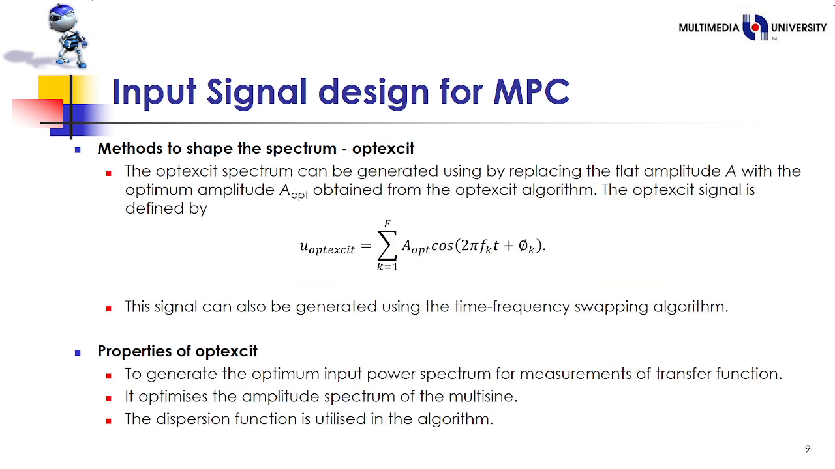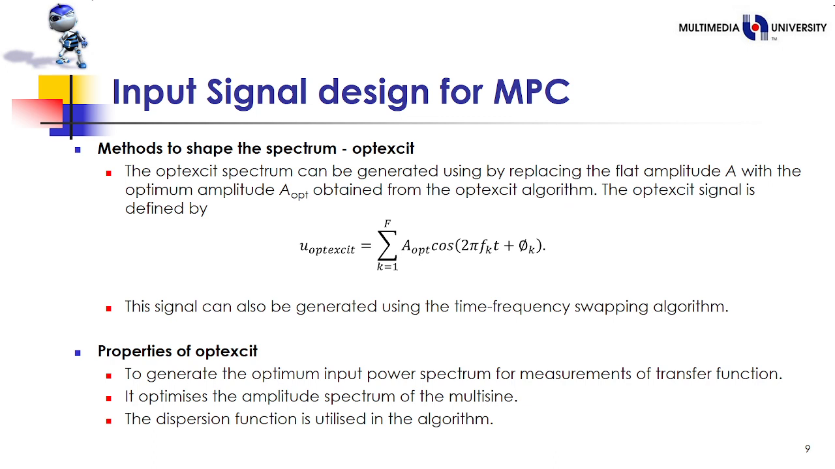Opt-exit spectra. The opt-exit spectrum can be generated by replacing the flat amplitude A with the optimum amplitude A OPT, obtained from the opt-exit algorithm. The opt-exit signal is defined by U opt-exit, a summation of A OPT cos(2 pi f_k t plus phi_k). The signal can also be generated using the time frequency swapping algorithm.